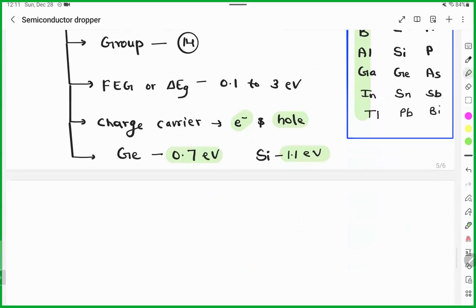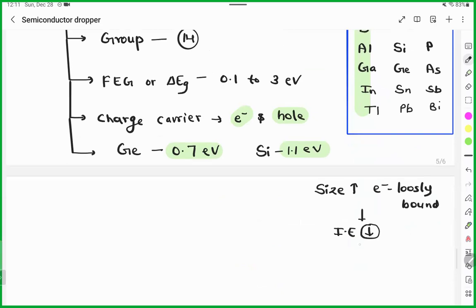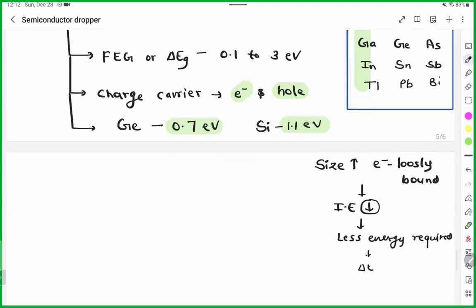Okay. So it's not only here. Wherever you see this, write that if you increase size, then the electron will be loosely bound. If the electron is loosely bound, then ionization enthalpy will be less because you can easily remove the electron. And if ionization enthalpy is less, less energy is required to remove the electron. In this case, the energy band gap will reduce.